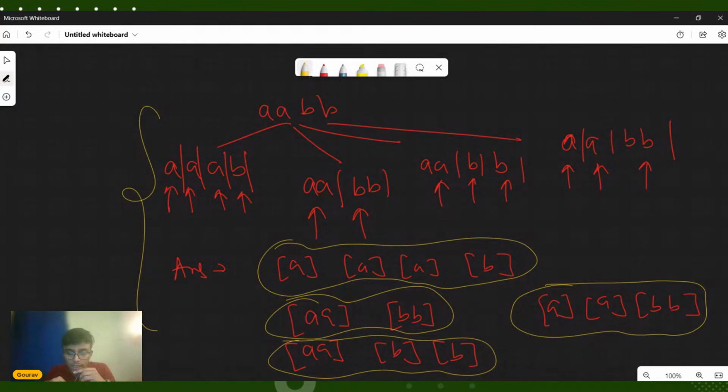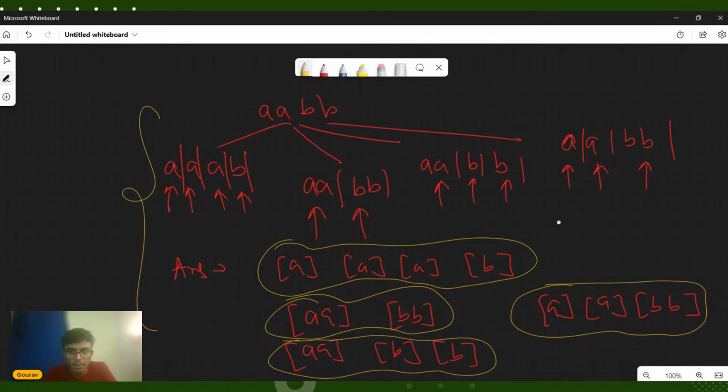Okay. Can we try dividing the remaining string at each point and check if it is a palindrome or not? Yes, we will be doing exactly this. But there is one small technicality: first of all, we have to generate all possible partitions. And second, since we are partitioning the string, we have to make sure that each component of the partition is a palindrome in itself.